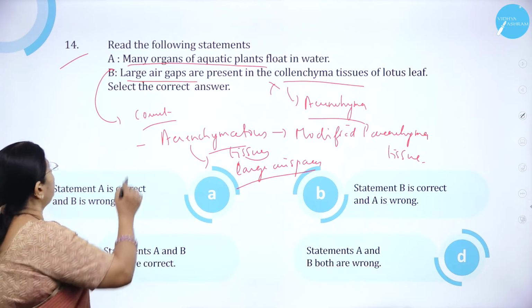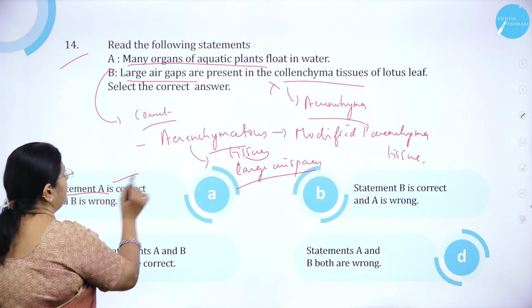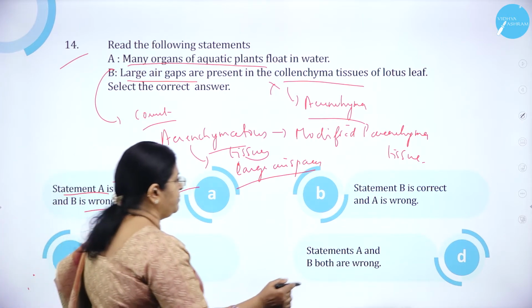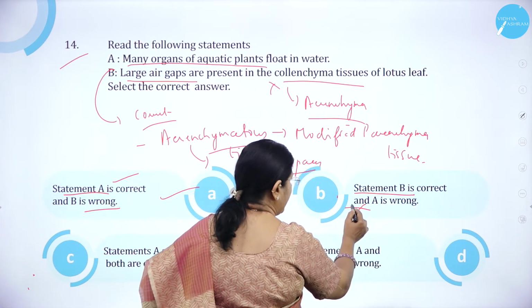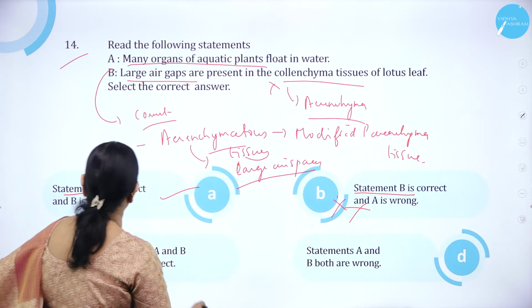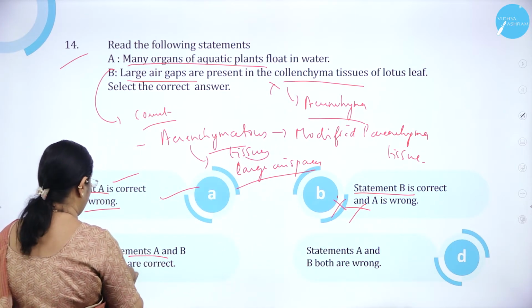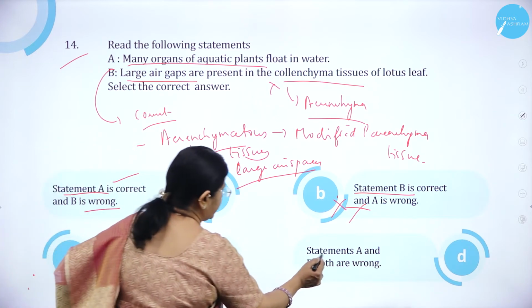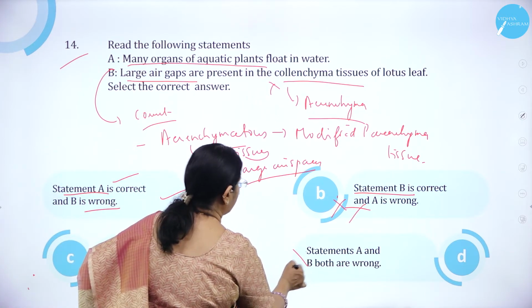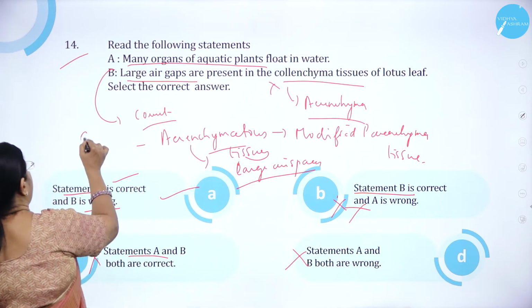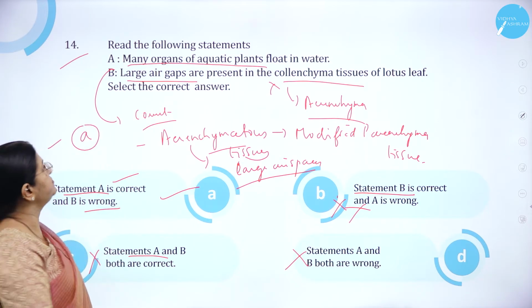So statement A is correct and B is wrong. Statement B is correct and A is wrong is wrong. Statement A and B both are correct is wrong. Statement A and B both are wrong is wrong. So option A is correct.